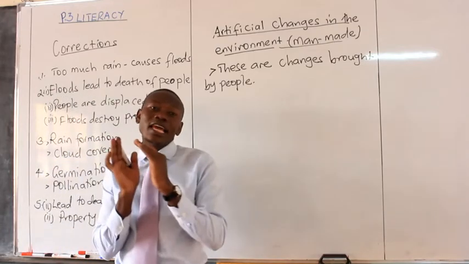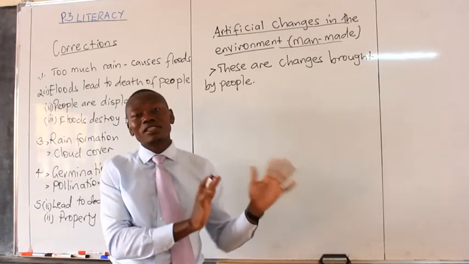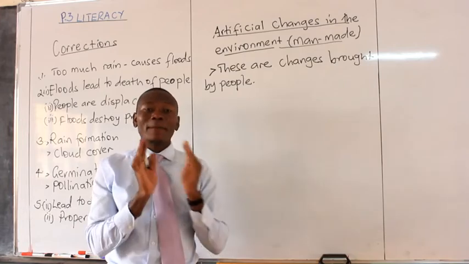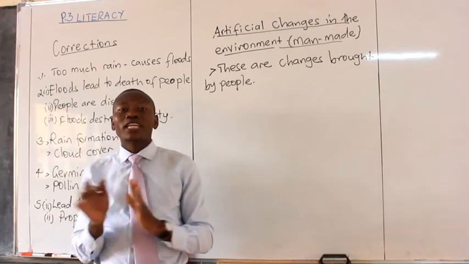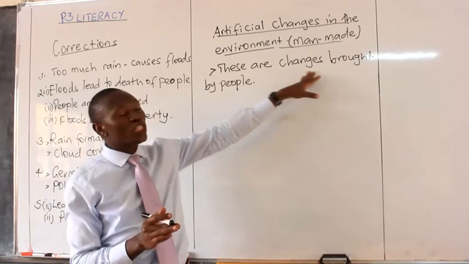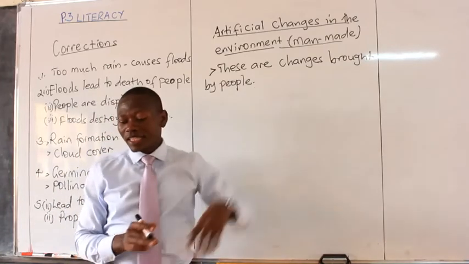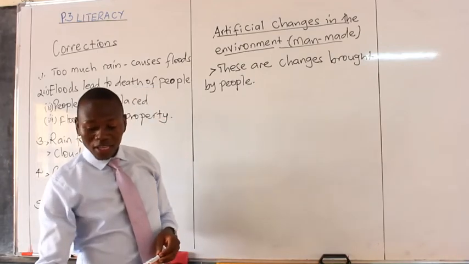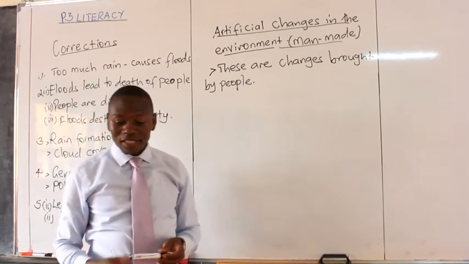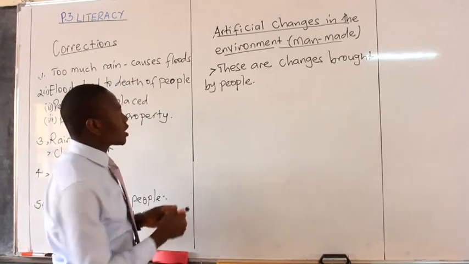Natural means they happen by themselves. But we have the term man-made or artificial, which means changes brought by people. Can you think with me about examples of these changes?